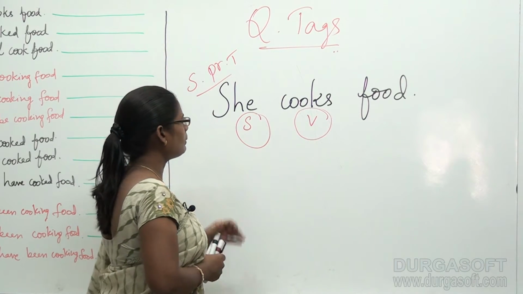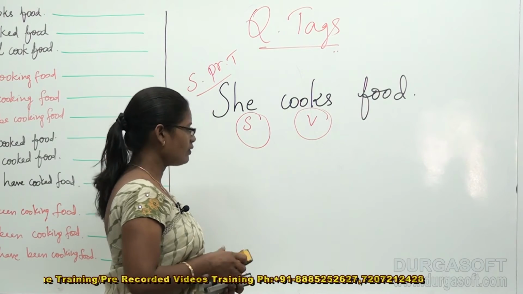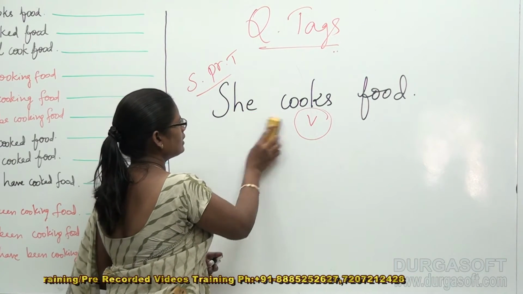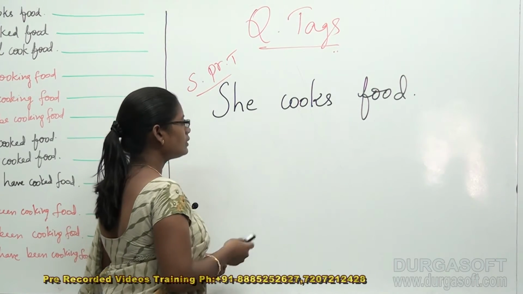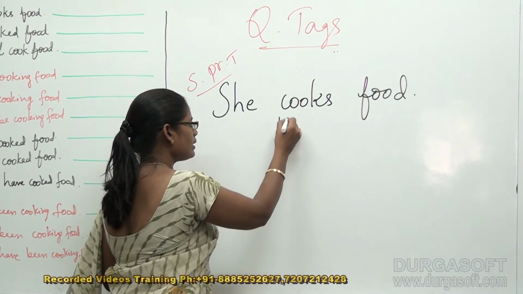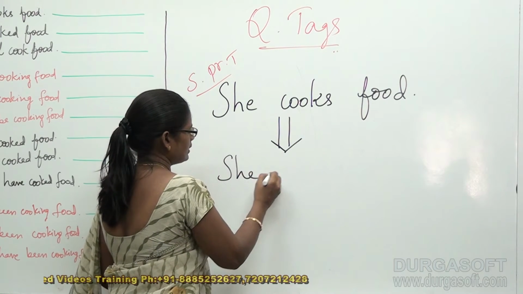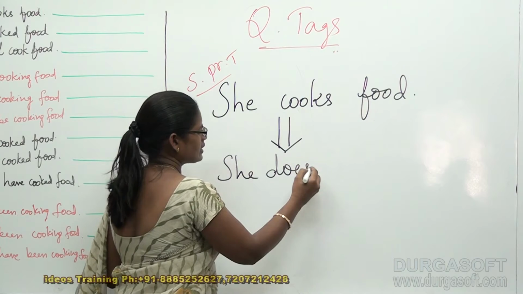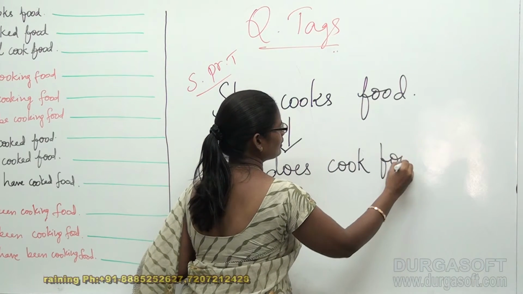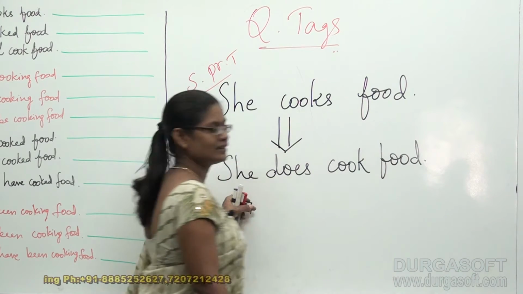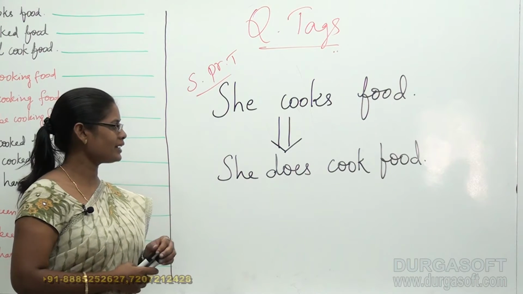For all the simple present tenses, a very common rule that we followed is that this sentence also can be written as, she does cook food. Am I correct here? Yes, I am correct.